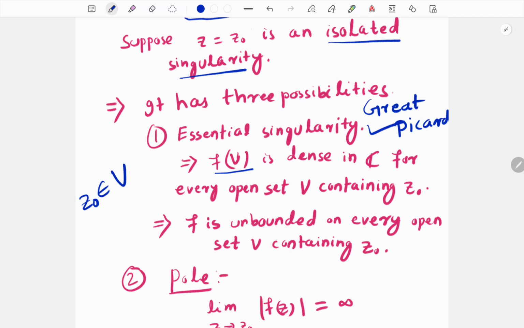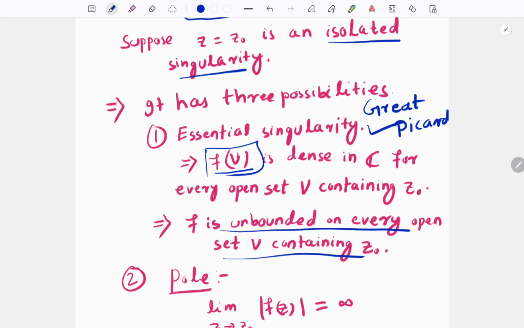It implies that this set f of V is an unbounded set for every open set containing the point z0. This implies that f is unbounded on every open set containing z0, if z0 is an essential singularity.